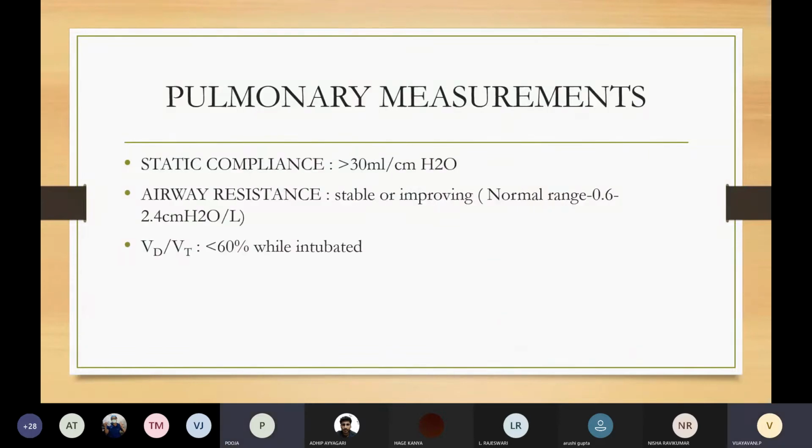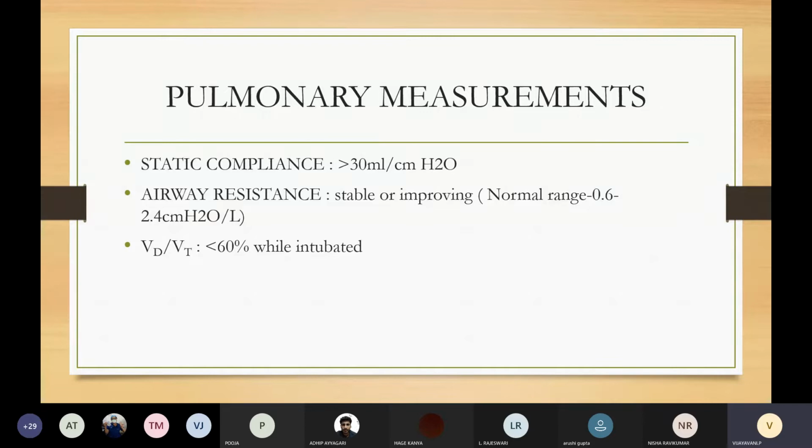Next, coming to the pulmonary measurements. Static compliance. Static compliance should be more than 30 ml per centimeters water. Now, how do we measure static compliance? It is the ratio of tidal volume over the difference between the plateau pressure and the positive end expiratory pressure.